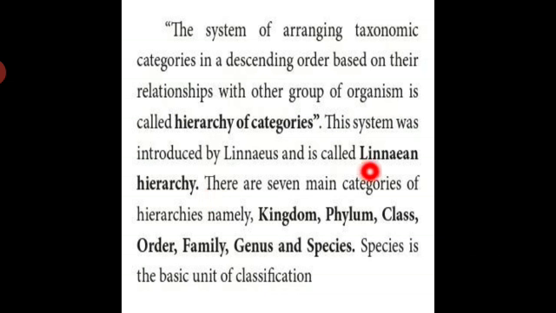His name is Carolus Linnaeus. He introduced and used this system. There are 7 main categories of hierarchy, namely kingdom, phylum, class, order, family, genus and species. Species is the basic unit of classification.